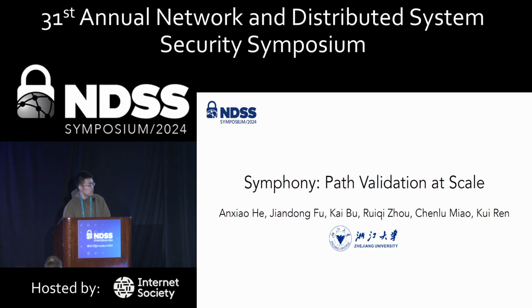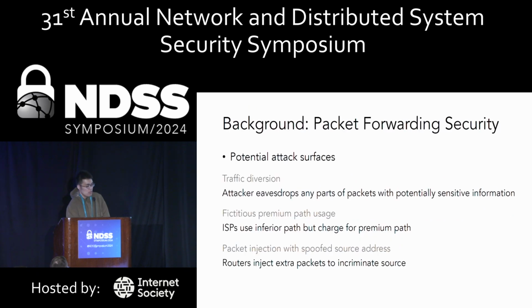So let's focus on the context that motivated our research. The internet is an intricate maze where packets navigate through routers to reach their destinations. However, this journey is fraught with potential attack surfaces. For instance, there is a risk of traffic diversion, where an attacker may redirect our data to eavesdrop on sensitive information.